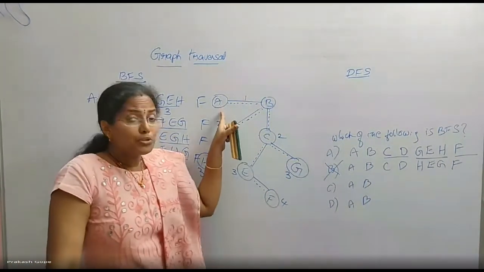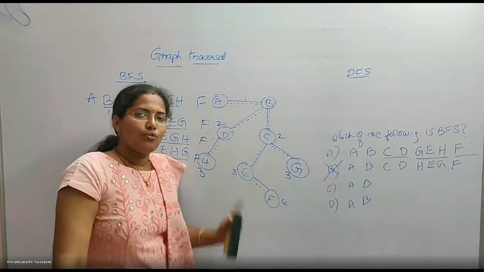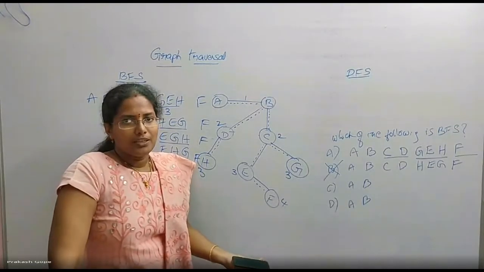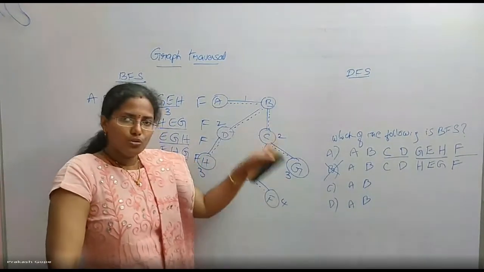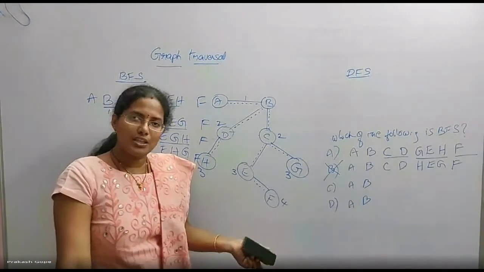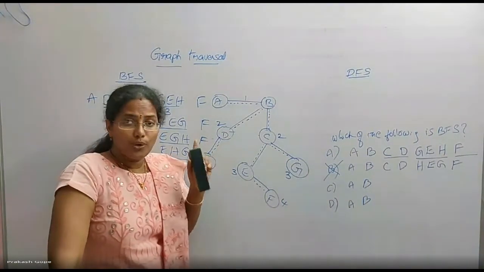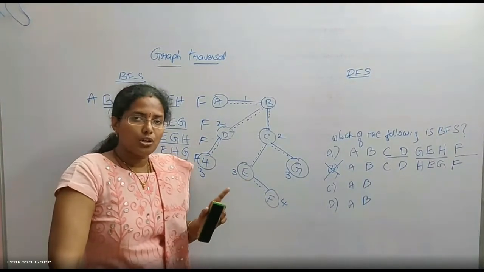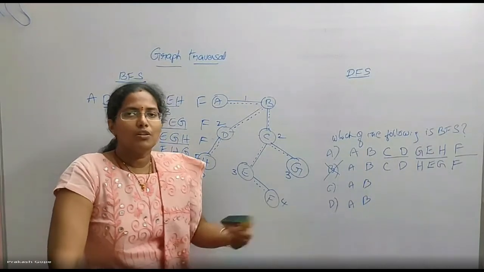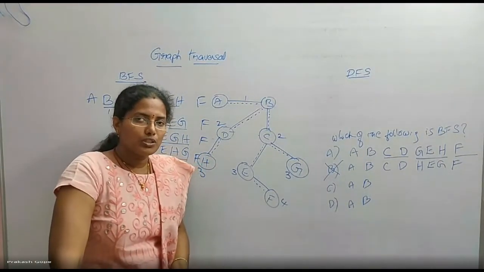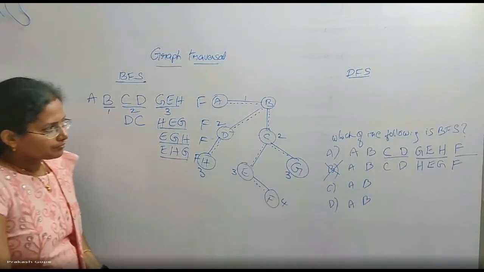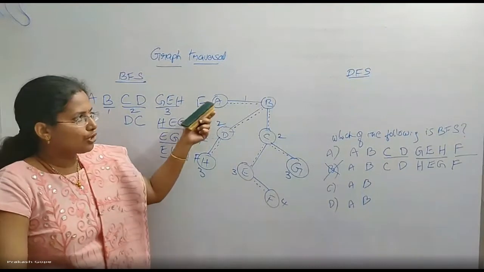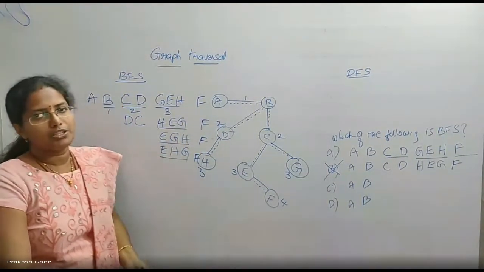Shortest route from source to every other vertex for an unweighted graph. If there are no weights, if you want the shortest distance from source to every other vertex, BFS traversal itself is enough. But if it is a weighted graph, all positive edge weights, and you still need the shortest distance from source to every other vertex, we will go for Dijkstra's algorithm, which is a greedy algorithm. Because there are no weights, the BF tree itself is enough to give you the shortest distance from source to every other vertex.